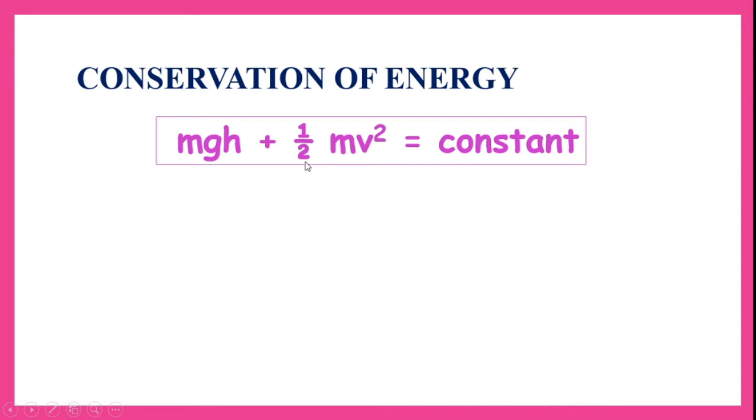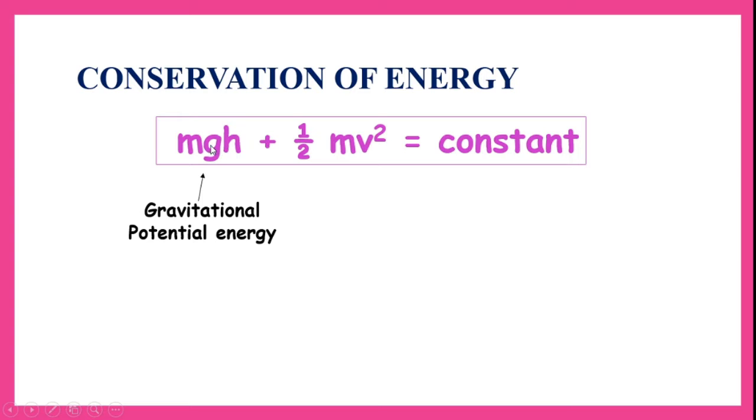That means the total energy, or the sum of all the energies such as potential energy and kinetic energy, remains constant. This mathematical representation gives the meaning that the total energy remains constant. This is potential energy, this is kinetic energy. The sum of energy is nothing but total energy. That means total energy remains constant, and it's called conservation of energy. Let us see in detail.